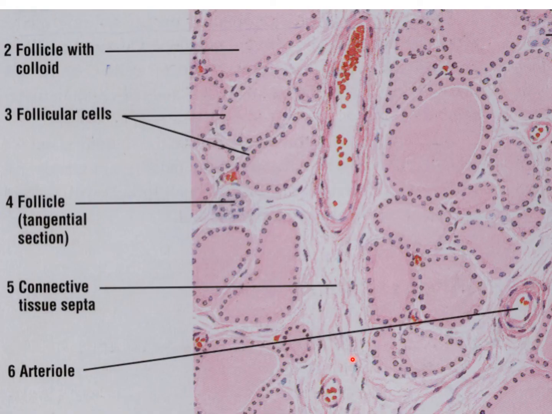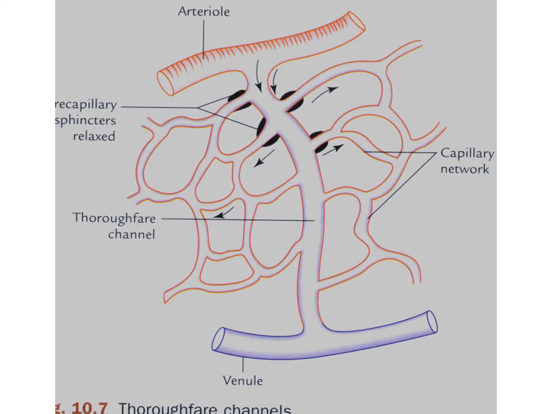So here you can see this diagram. There is an arteriole compared to this muscular artery. Here there are all three layers: you can see tunica media, intima and adventitia. But compared to the muscular artery, all three layers are thin. So this one is the arteriole. And here there is an arteriole connecting to this capillary network.